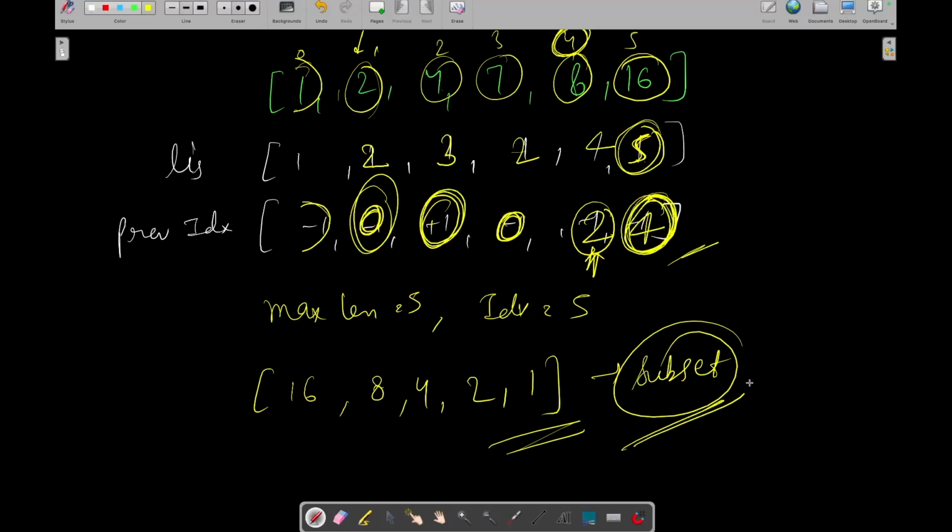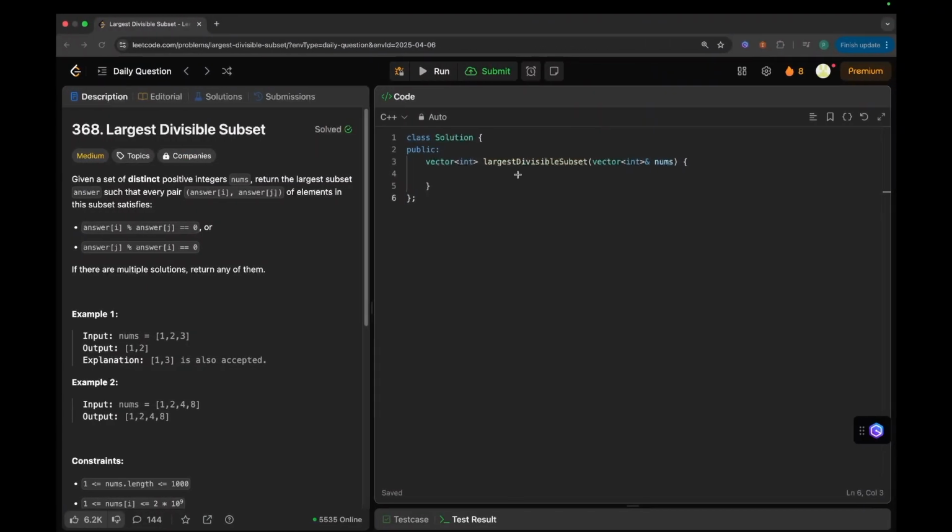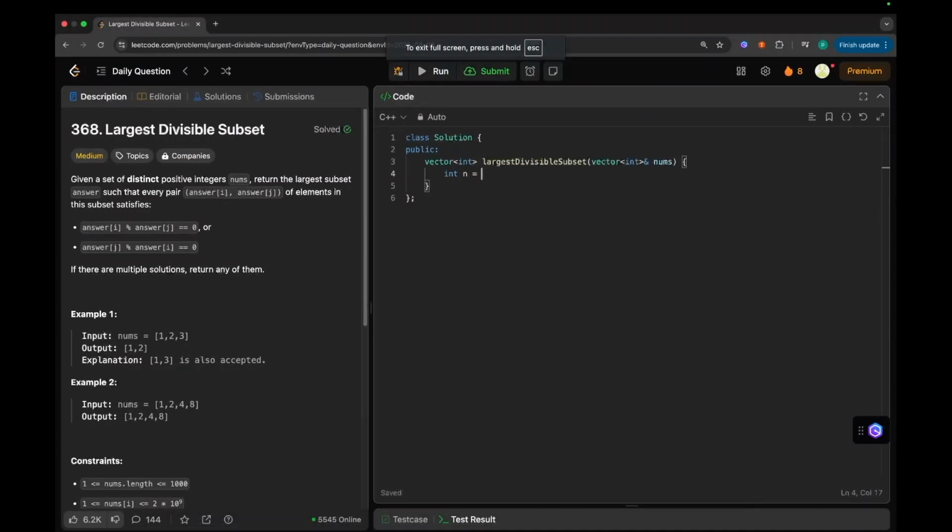So now let's try to code this so that you will get a better idea. What we are doing, the code is completely similar to what I have explained in the diagram. Let's initialize our two vectors: LIS with length n, initialized with 1, and previous index also with length n, initialized with -1, and two variables: max length equals 1, and index as -1. Max length is 1 because each element can have length one.